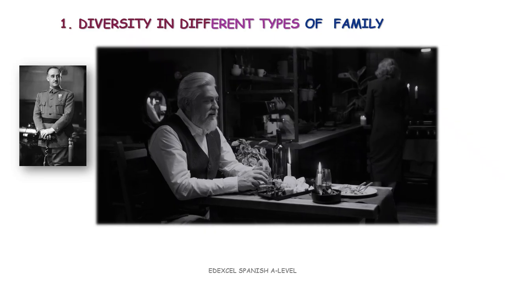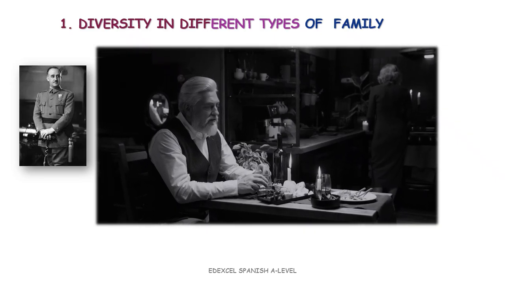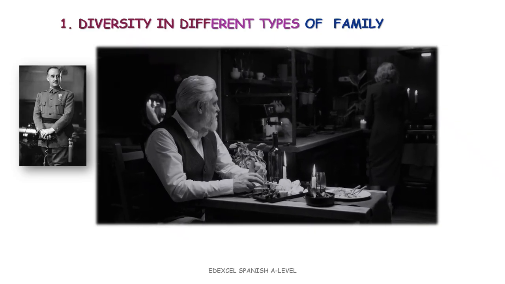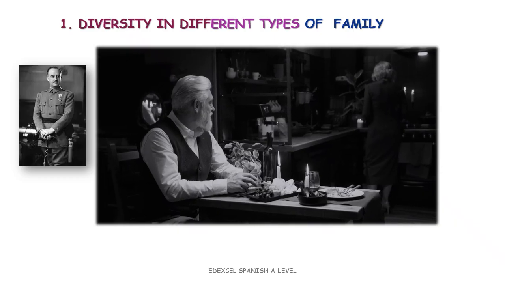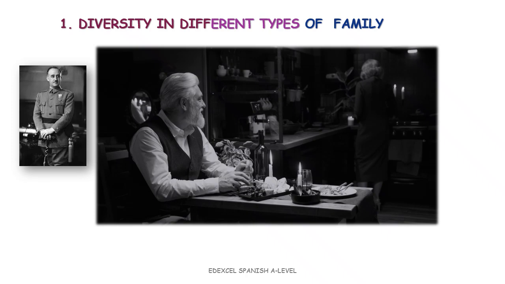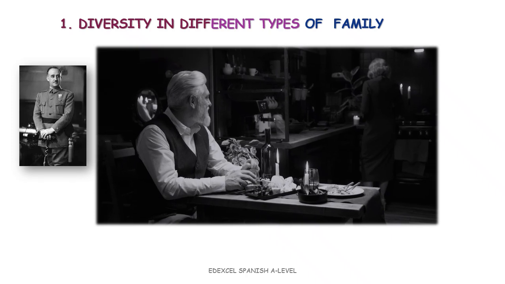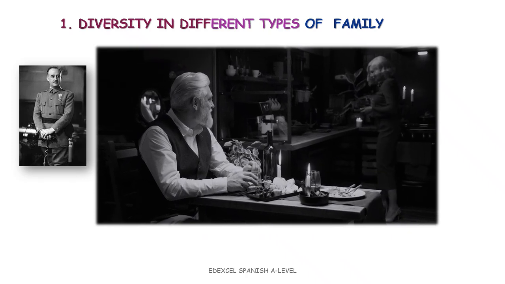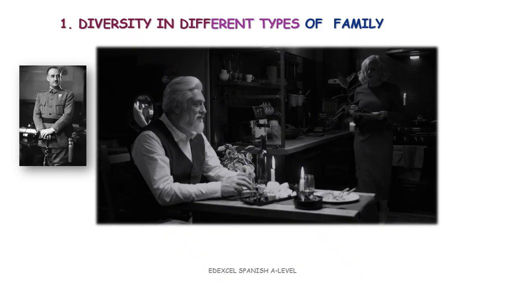No need to say much about this for now, because we will study this in detail in units 10 and 11. But obviously this changed with Franco's death in 1975, as I have just said. But let's go to the point.